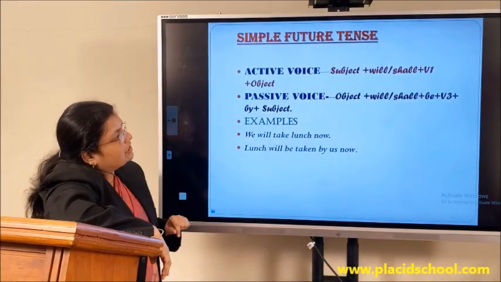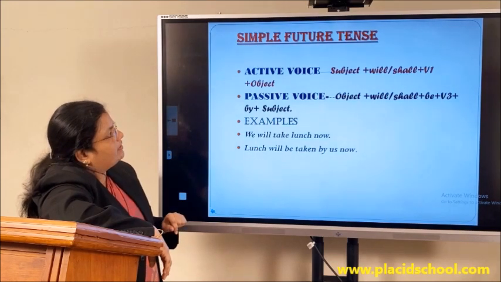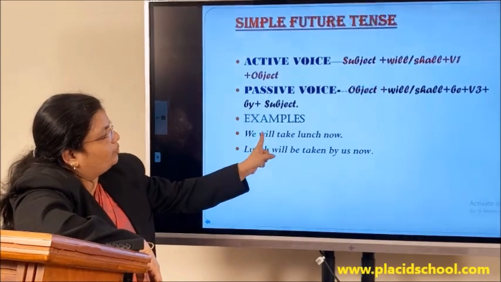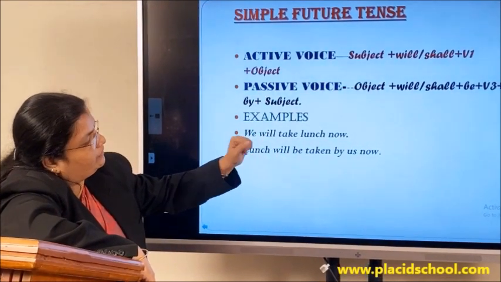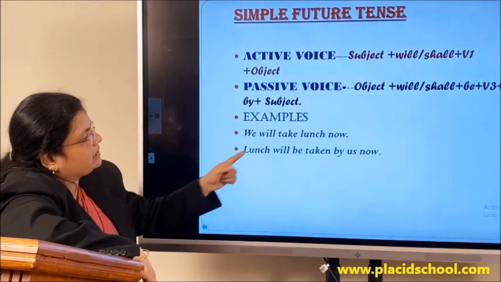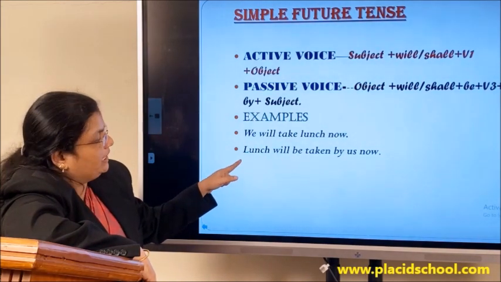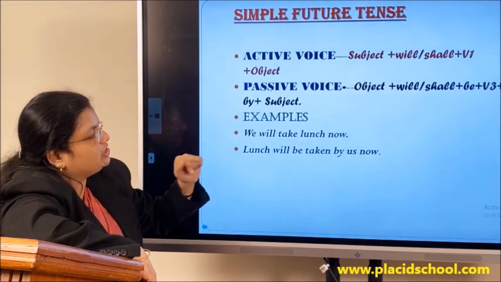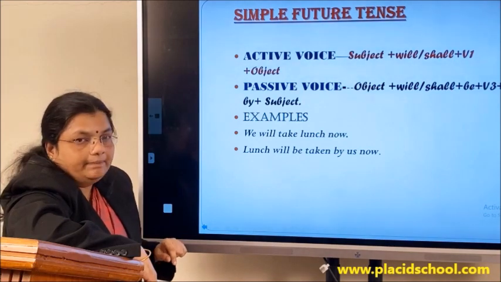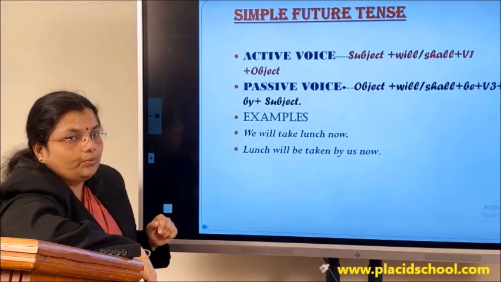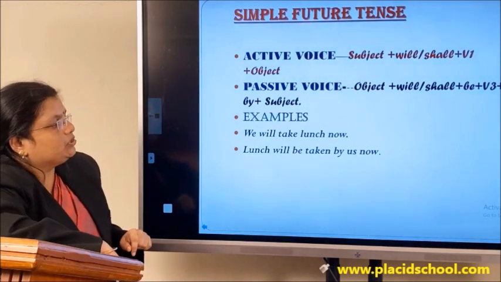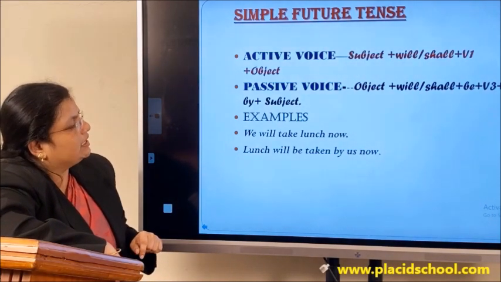Just look into the structure. Subject plus will or shall plus V1 plus object. We will take lunch. Now subject will with first form of the verb plus the object lunch. When that changes to passive, we bring the object to the first, lunch. Now here it undergoes a change. When we write in passive, will take will become will be taken. Will changes to will be. With that we take up the V3 form of the verb take. Lunch will be taken by us.